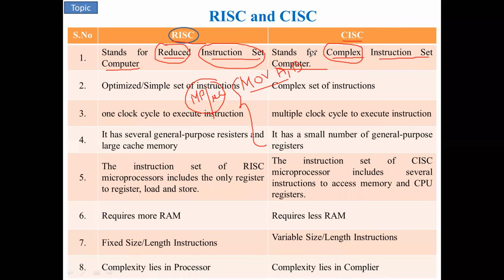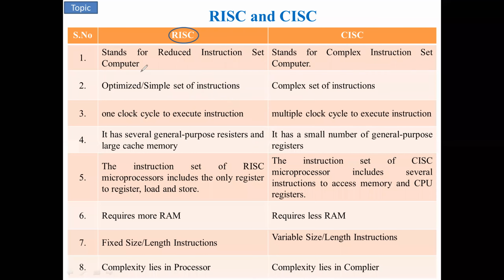I'll tell you the small difference. For example, I have the instruction Move A comma B. This is one example, and like that we have a number of instructions. Let me take, for example, 10. So we have only 10 instructions to do whatever operation you require.